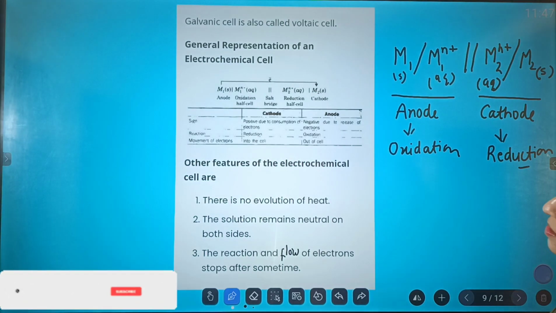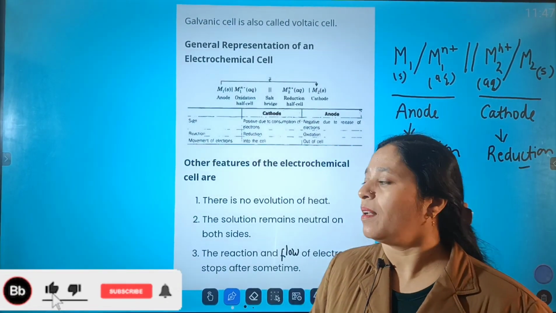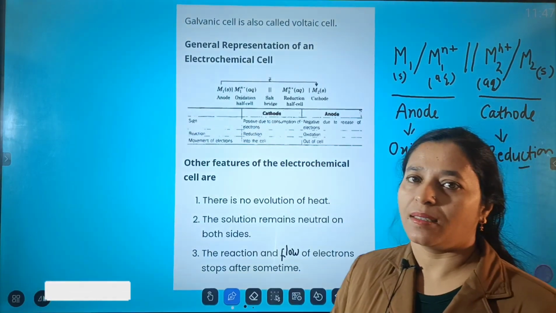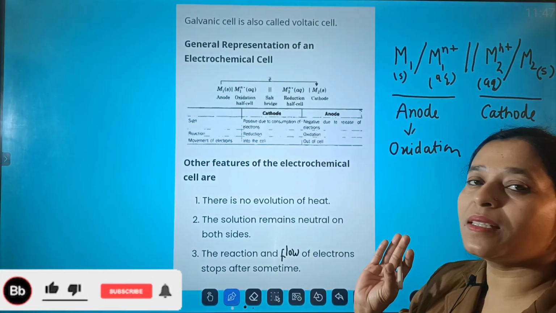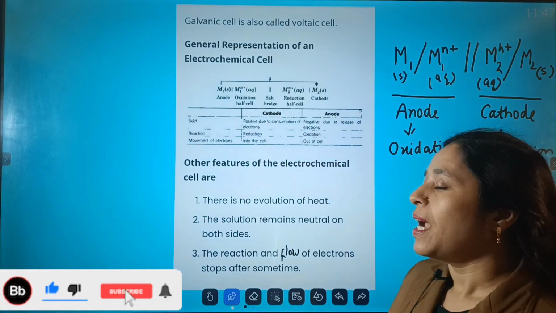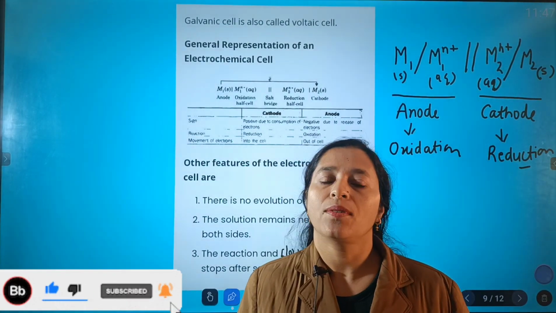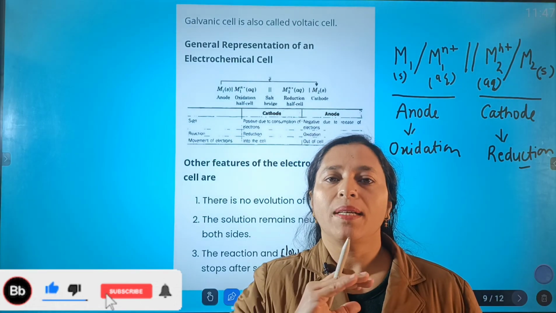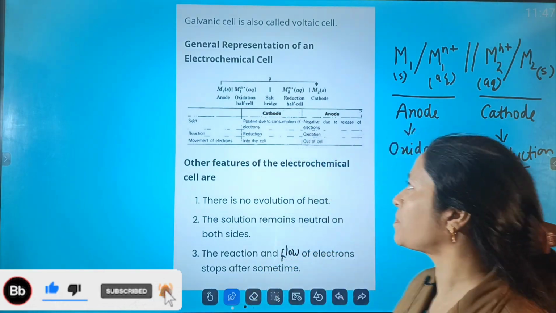If we look at the basic features of the electrochemical cell, number one is that there is no evolution of heat. The second is that the solution remains neutral on both sides. And the reaction and the flow of electrons stop after some time because the equilibrium condition is reached.